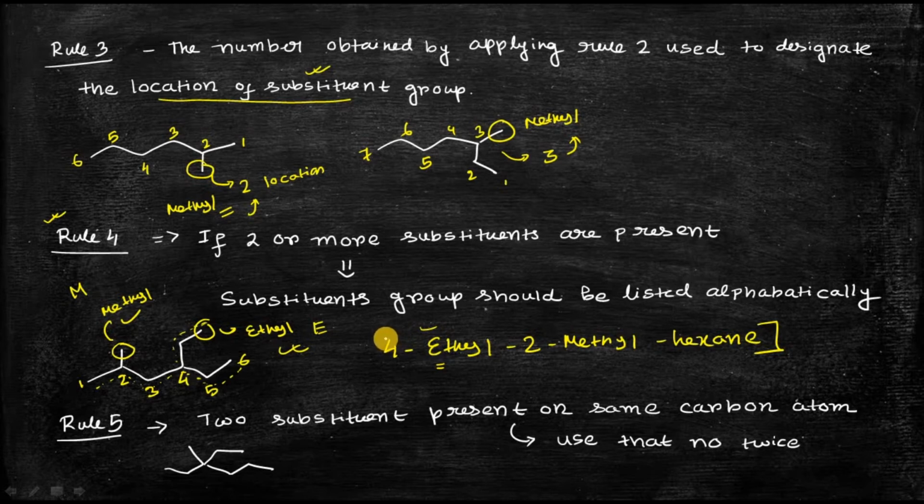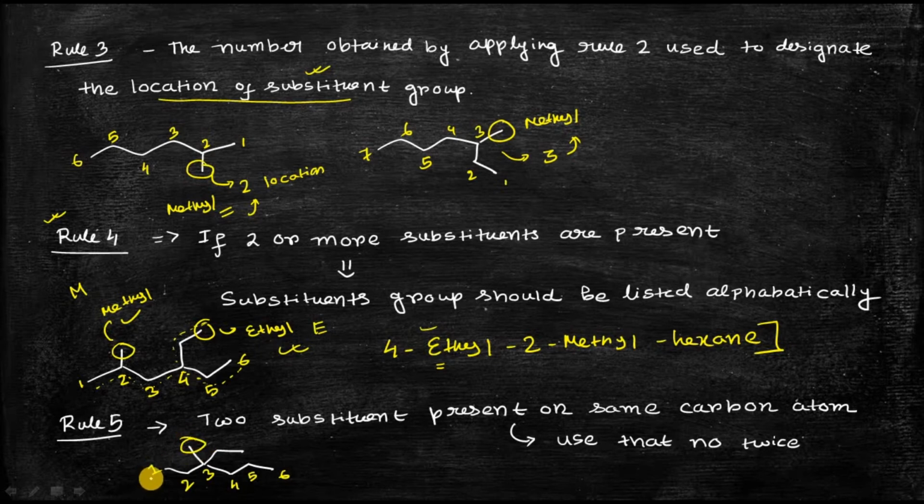Now in rule number 5, another problem may arise, that the two substituents may be present on the same carbon atom. So then what will you do? This is one example. You can see this is the longest chain you have to identify. So this is the longest chain, so you will do the numbering like this: 1 2 3 4 5 6. In that case also you will see that there are two substituents.